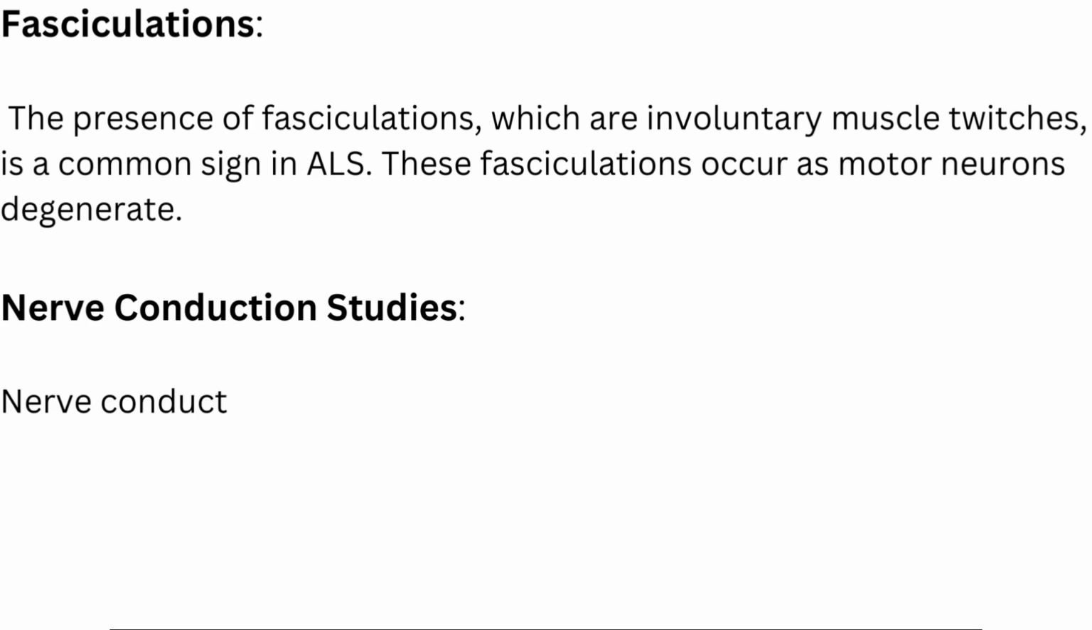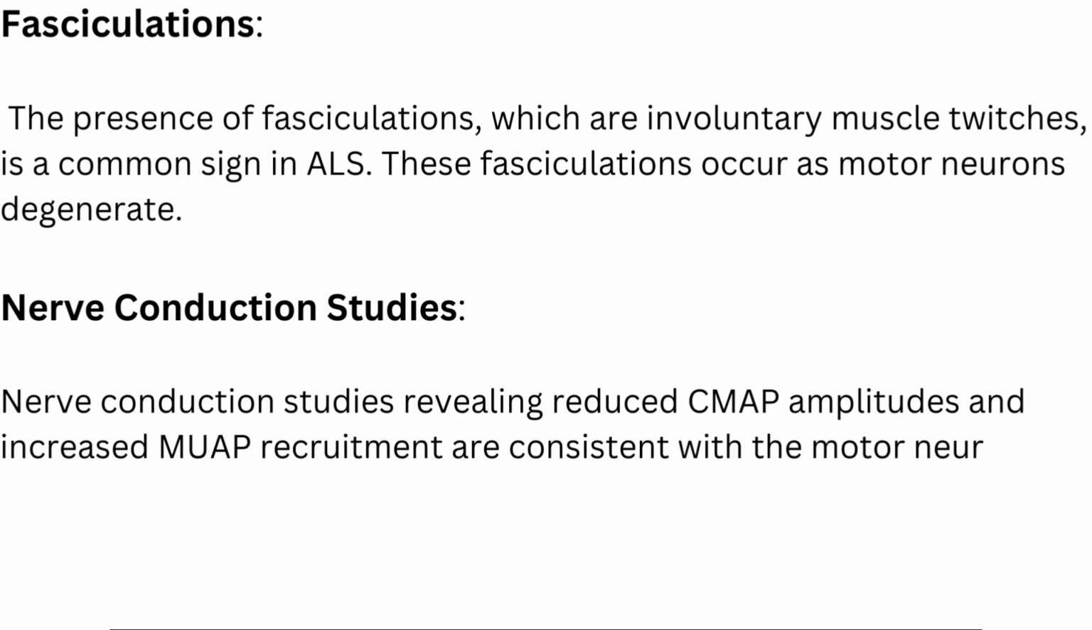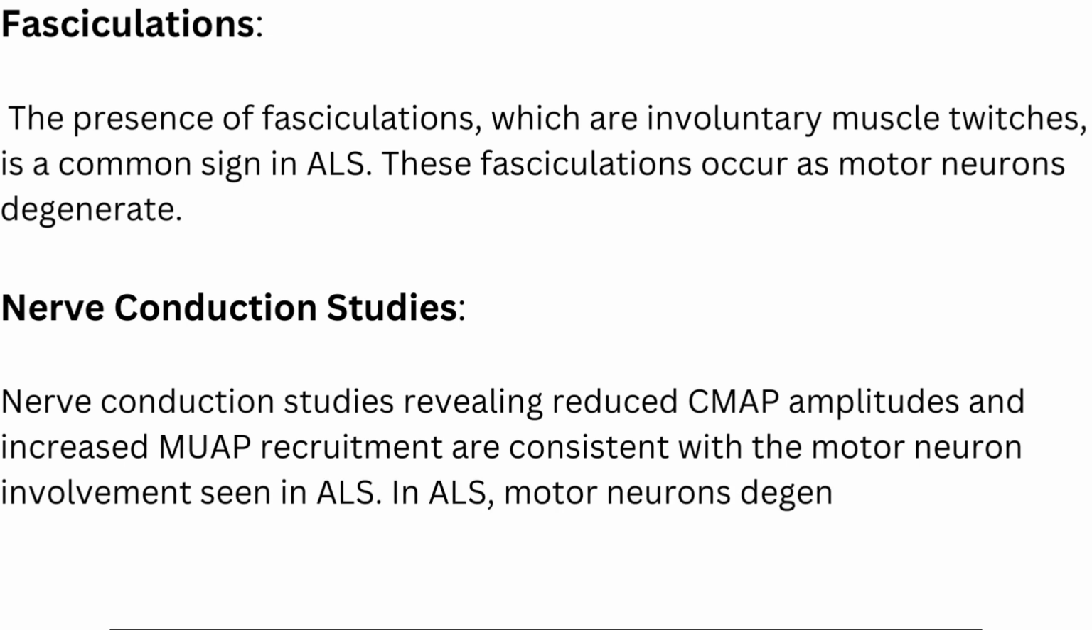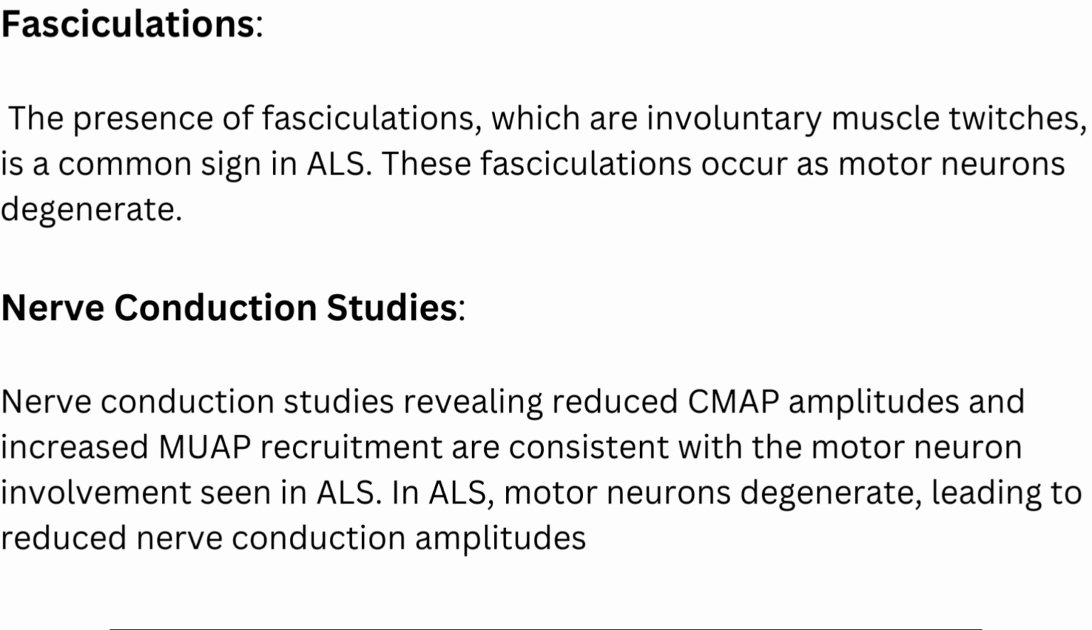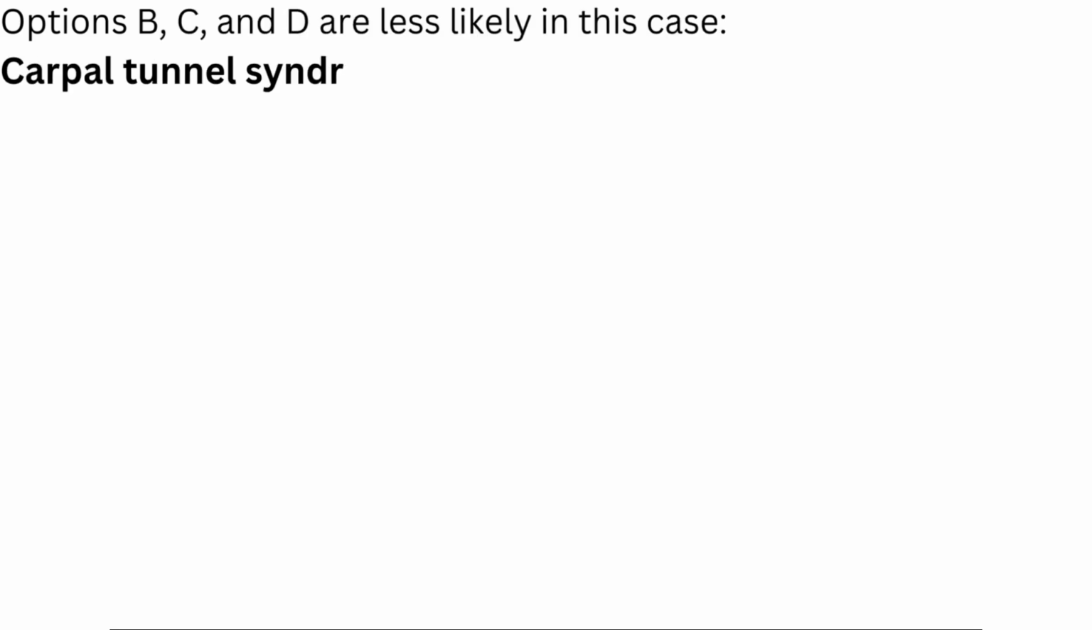Nerve conduction studies. Nerve conduction studies revealing reduced CMAP amplitudes and increased MUAP recruitment are consistent with the motor neuron involvement seen in ALS. In ALS, motor neurons degenerate, leading to reduced nerve conduction amplitudes and increased recruitment of motor units to compensate for lost motor neurons. Options B, C, and D are less likely in this case.